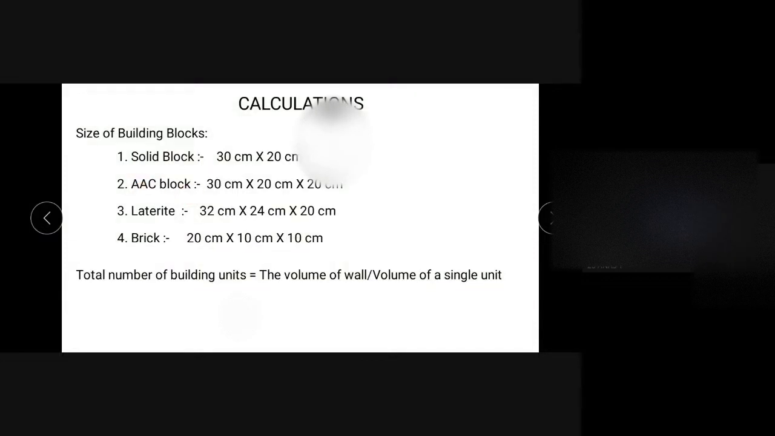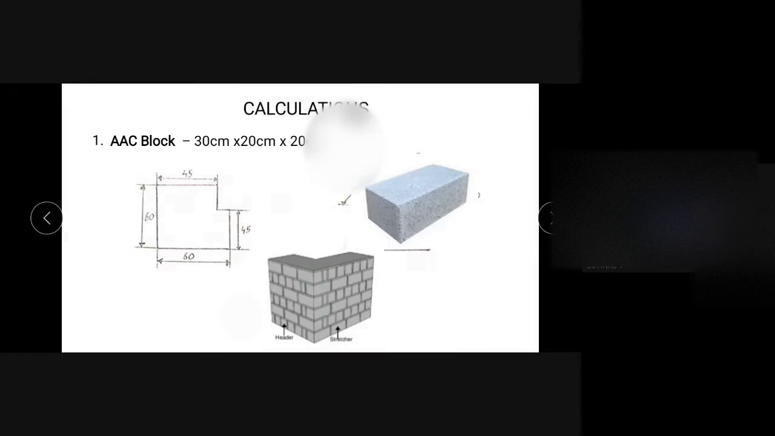If AAC block is used, what will be the number of AAC blocks used for the construction of that particular wall? And if laterite is used for the construction, these are all building units being used for the construction work. So what will be the number of building units being used? First I will show you one example. Likewise, you have to do all the rest of the work.